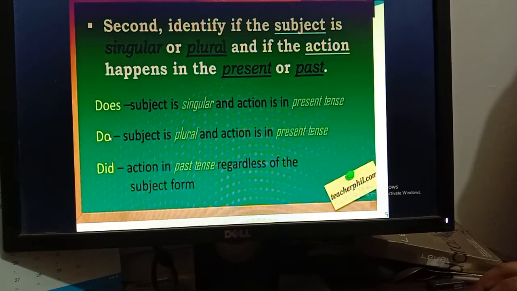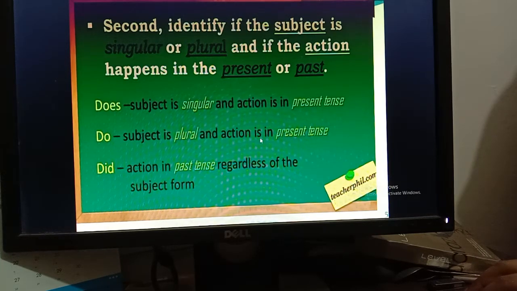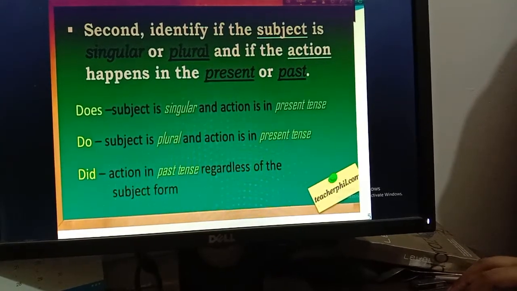Then number 2, do. Here you will write we use do when the subject is plural and action is in present tense. So in present tense we use do and does. Does is for singular subject, do is for plural subject. And also we use do with I and you. Then the last one, that is did. We use did when the action is in past tense regardless of the subject form. That means when the action is in the past tense, you need not think about the subject, you will just use did with all subjects.